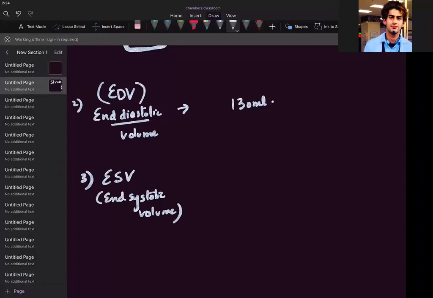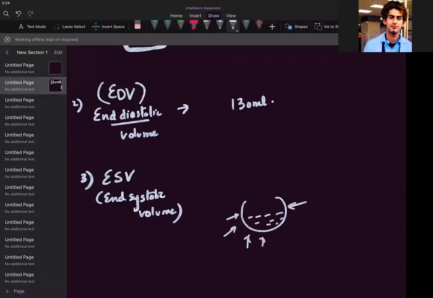Saying single ventricle is important. We have to speak about whether single or double ventricle. So in a single ventricle, what is the amount of blood remaining at the end of systole?